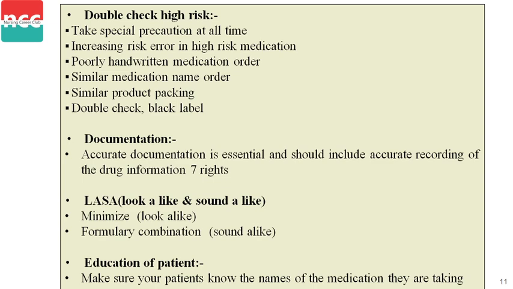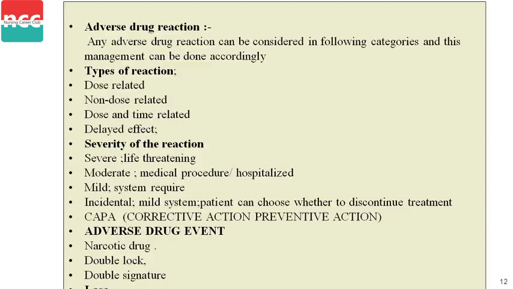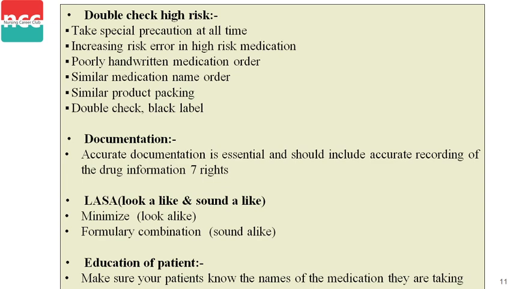Next, education of patient. Make sure your patient knows the name of the medication they are taking. So education of patient means the patient is properly educated about what medication is being given, and the nurse's major primary role is that she knows about the proper drug, what she is doing and what she is giving to the patient.